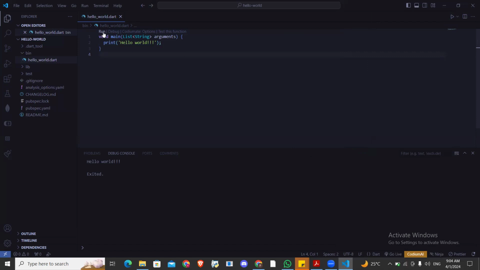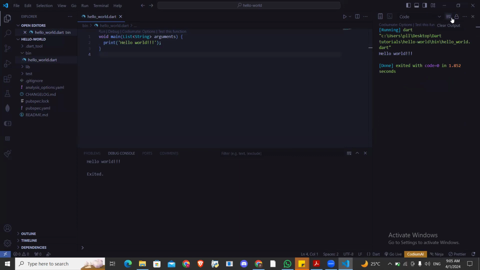Okay. The second way to run this program is, you can see this play button here. Click on it. If you click the play button, it has also said hello world. So these are different ways you can use to run this program. And this will be all for now.